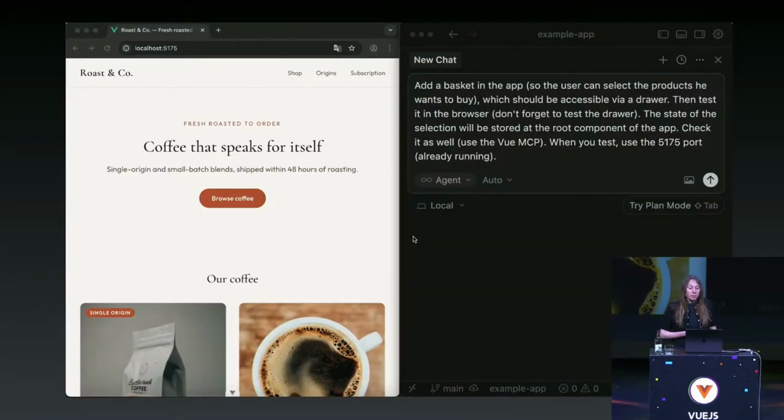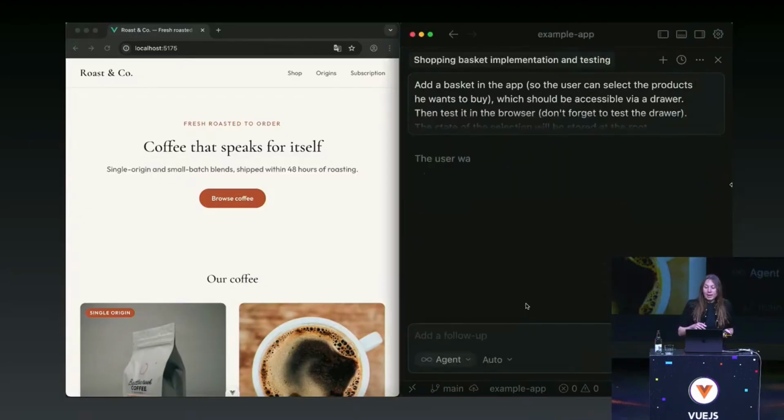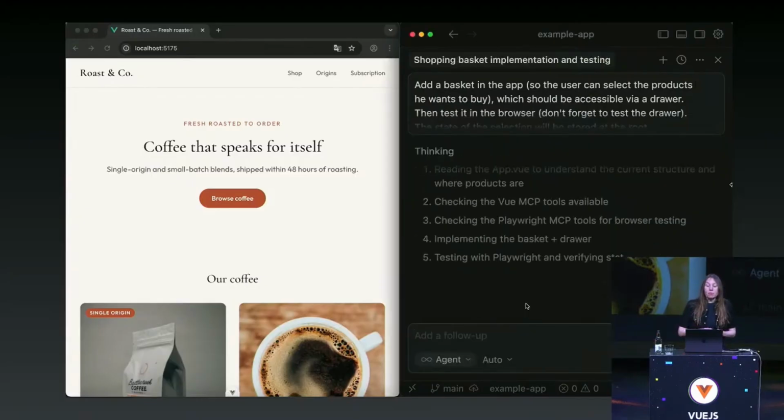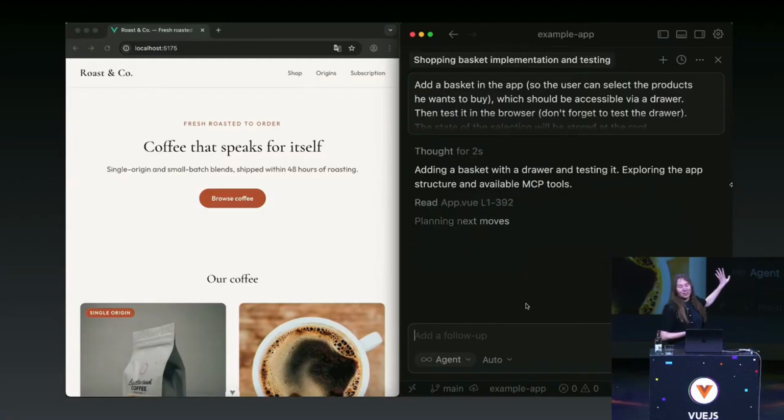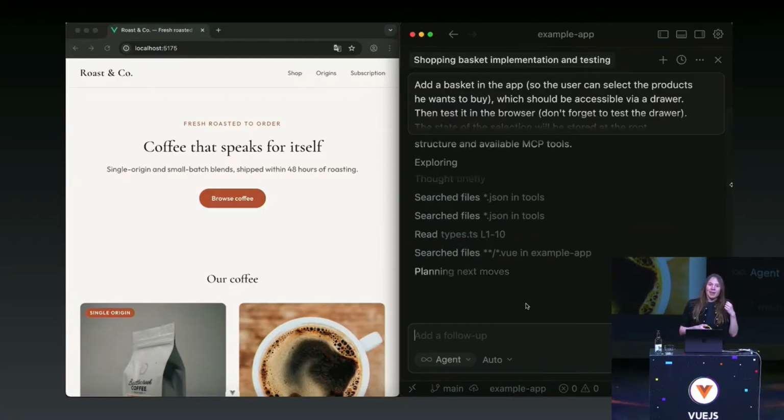So I tried to ask my LLM client to do something a bit more complicated, which is to add a basket, so the user can select some coffee and then find the selection in a basket. Let me just show you how it could work. I helped it a bit: I wrote in the prompt, please test it visually and also test the state.